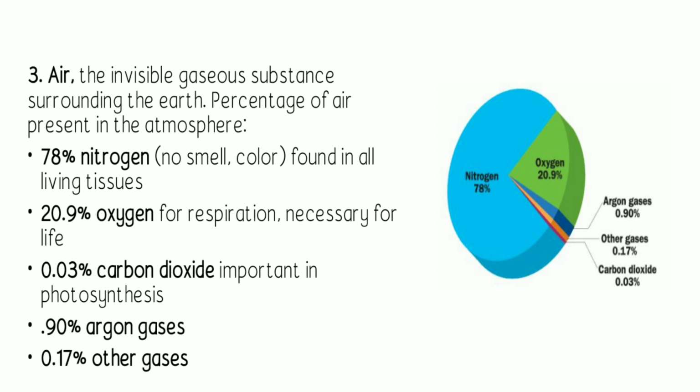So this carbon dioxide is important in the process of photosynthesis. Next is we have the 0.90% argon gases and the remaining 0.17% other gases. Okay. So those are the composition of the atmosphere.